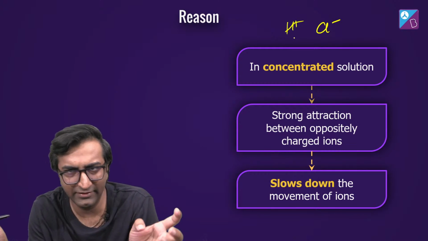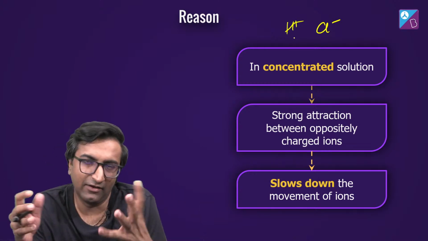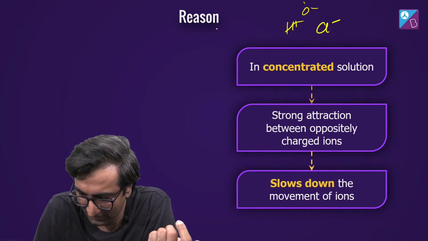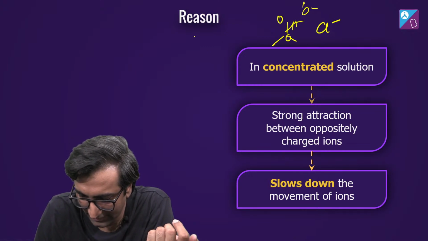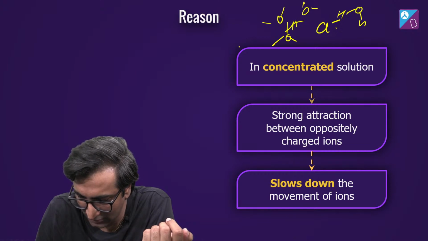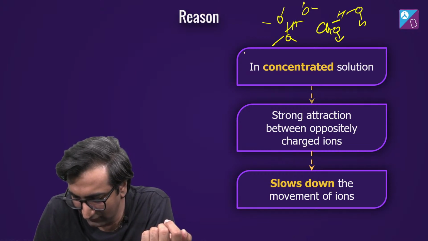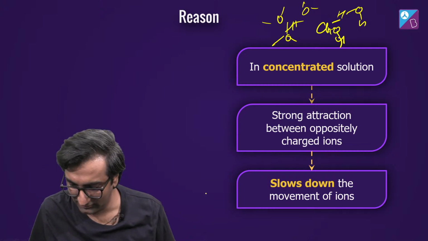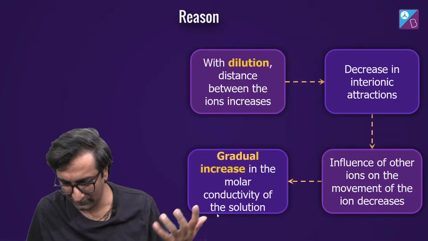If there are more ions, they'll bump into each other. Of course these are not bare ions; around them are water molecules. I understand, there is hydration happening. But even these hydrated ions, if there are too many of them, will bump against each other and slow down the movement. That's the logic behind it.